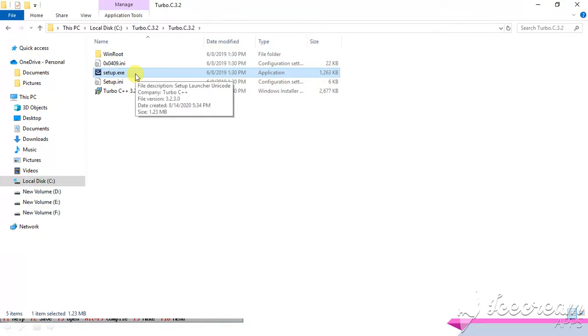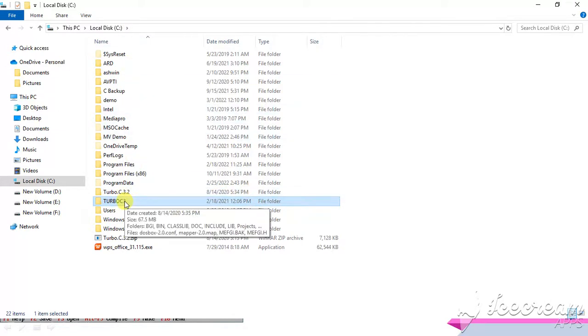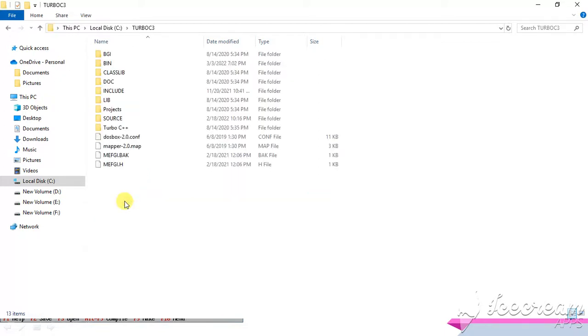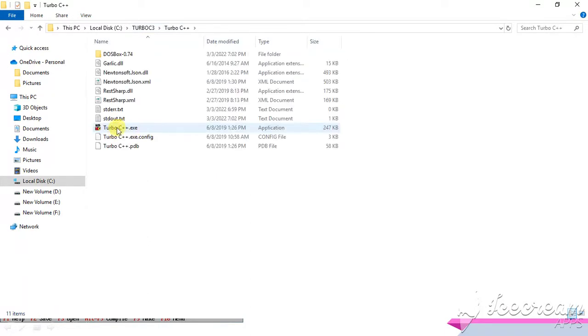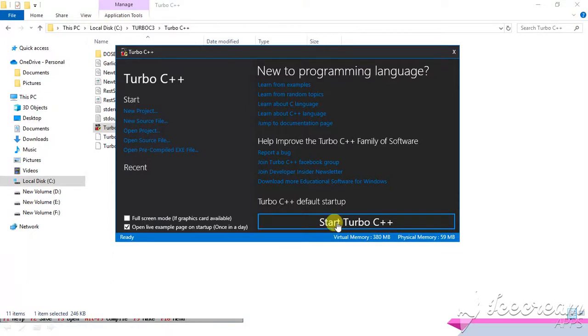When you double click on this and run this setup, after that it will create these Turbo C3 folders in the C drive, and this is your main TC, you can say Turbo C editor folder, right? And whenever you double click on that, there is Turbo C++ over here and TC.exe. So this icon is also available on the desktop. You can directly double click on that. So when you double click on that, it opens the Turbo C editor, and you click on Start Turbo C.